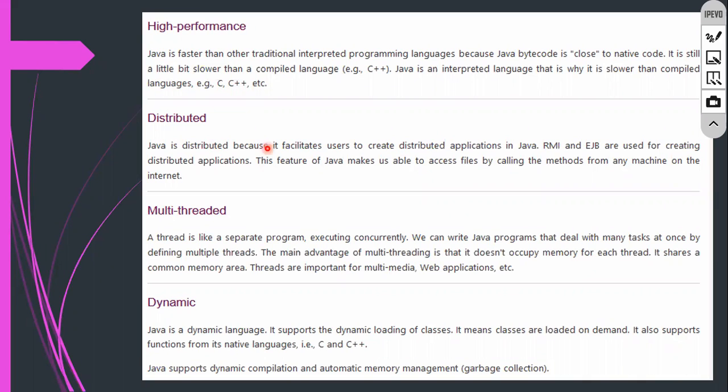It is distributed. All those things I explained already. I will explain all these things when I do programs. It is multi-threaded as well as dynamic. So these things I will discuss. I think these things are not required, no need to worry. Fine.